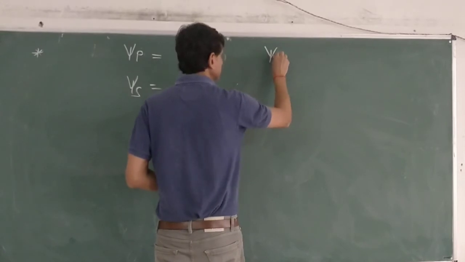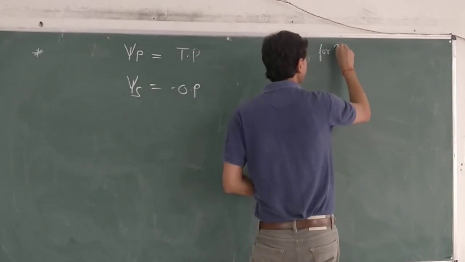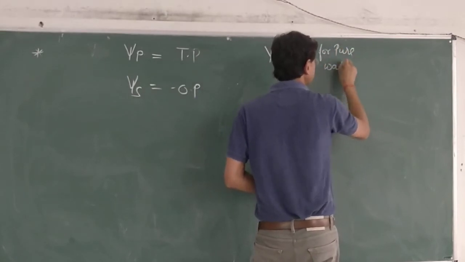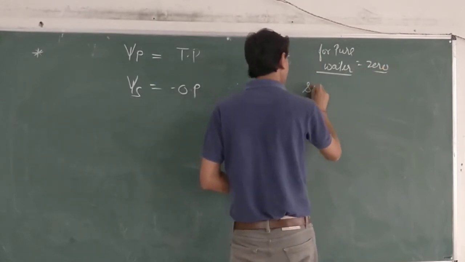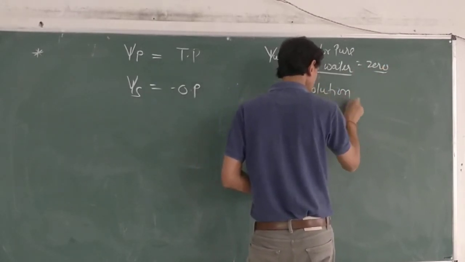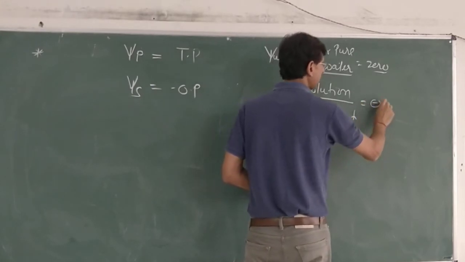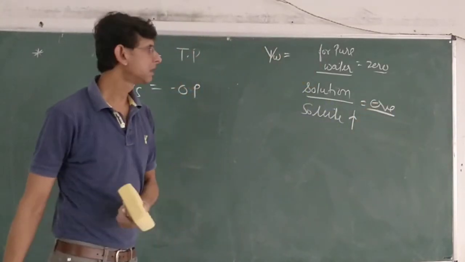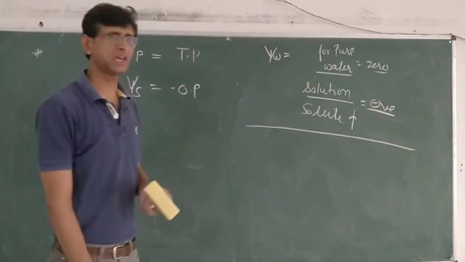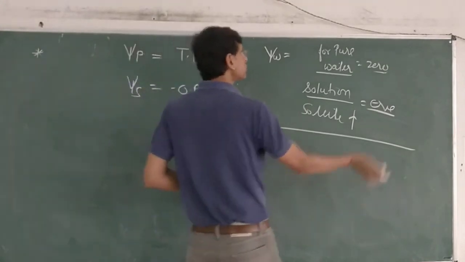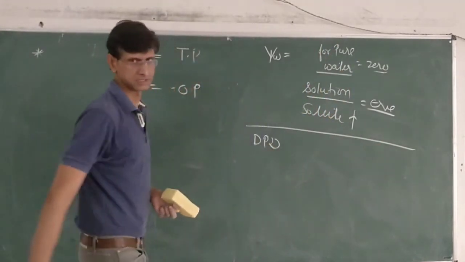Psi w, we have seen for pure water, its value is 0. For other solutions, when the amount of solute increases, its value becomes negative. One more term we have seen whose value is 0 for pure water. Let's recall DPD.